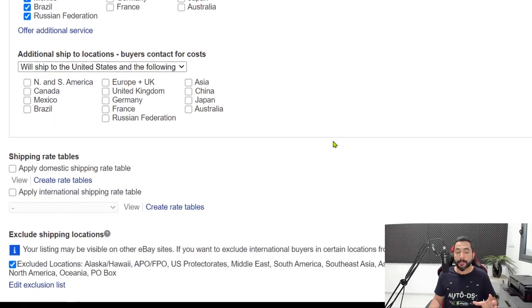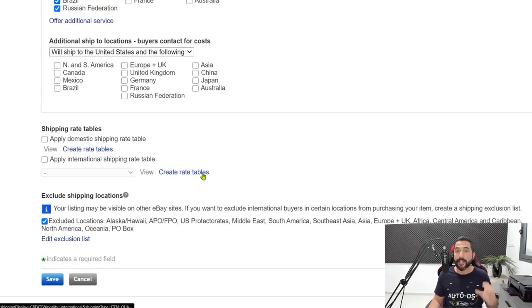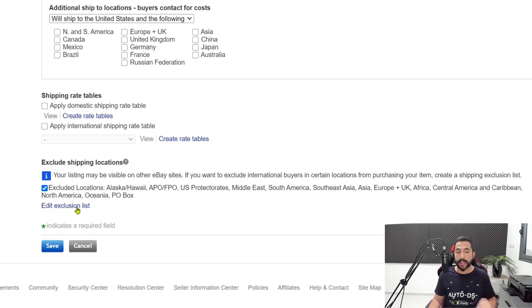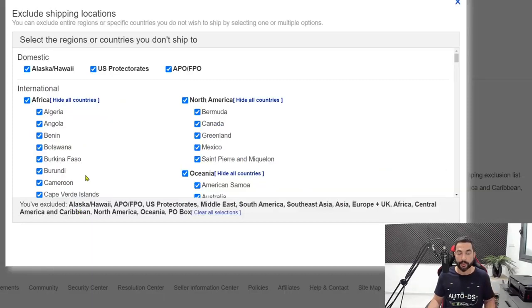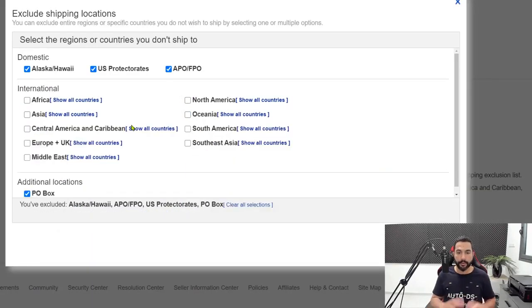That sums up the shipping policies, but we still need to end with our exclusion list. And these are all of the countries which we cannot ship to. So first, we're going to click on the edit exclusion list, uncheck everything here that's been checked. Okay, so I did a little bit of cleaning. Everything has been unchecked. The only countries that we checked in so far, which we do not want to ship to, is these three up here.